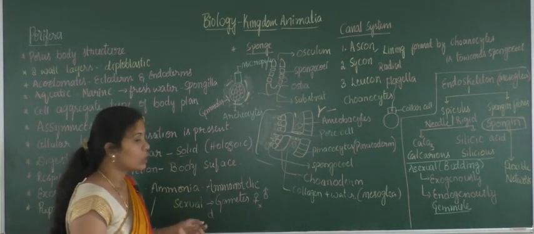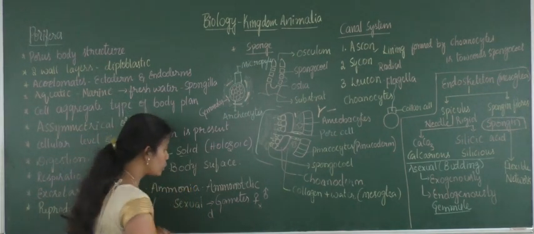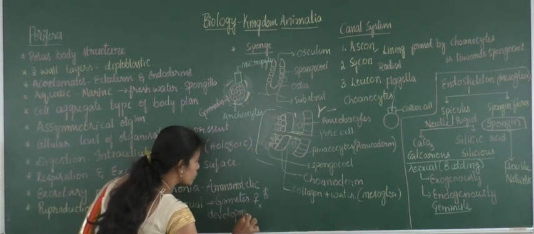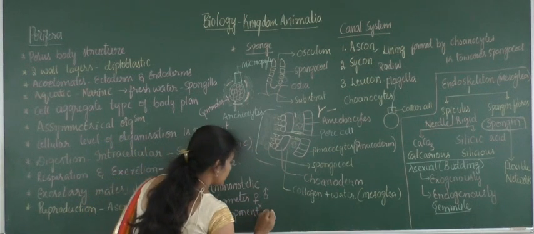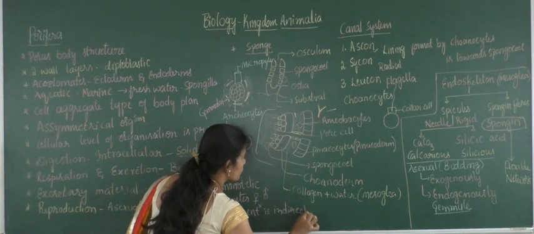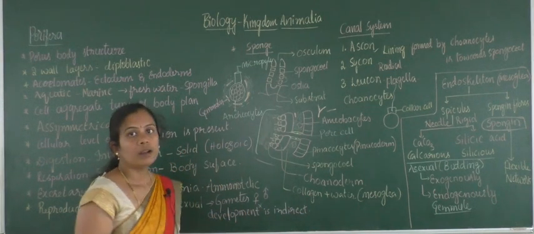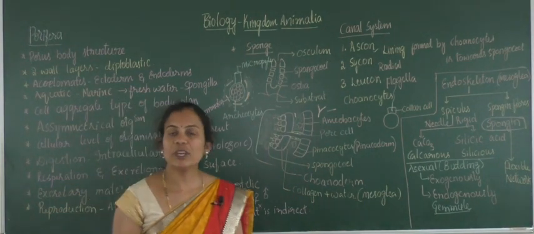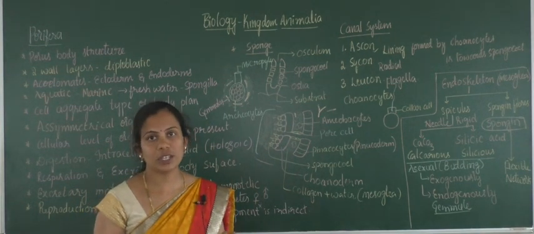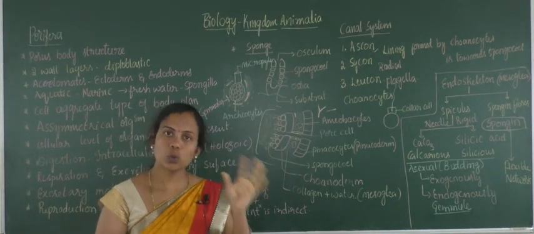There will be the formation of two different larval stages. Development is indirect. So here there is a free floating larva. I am going to convey you all that. You just write all these things and it will be very helpful for your CET and NEET purposes. Why I am repeating all these things, you just go through once again.